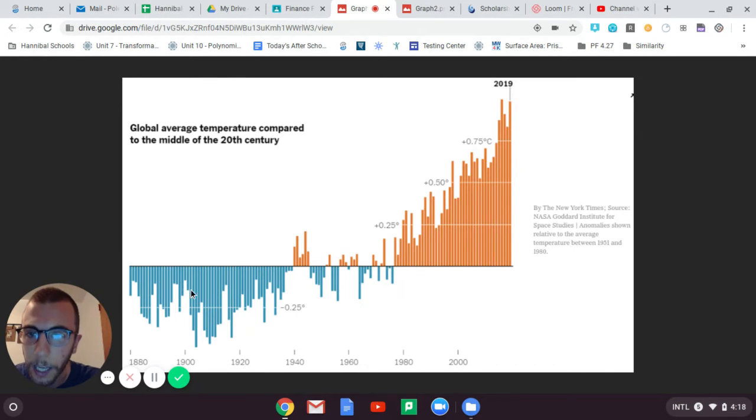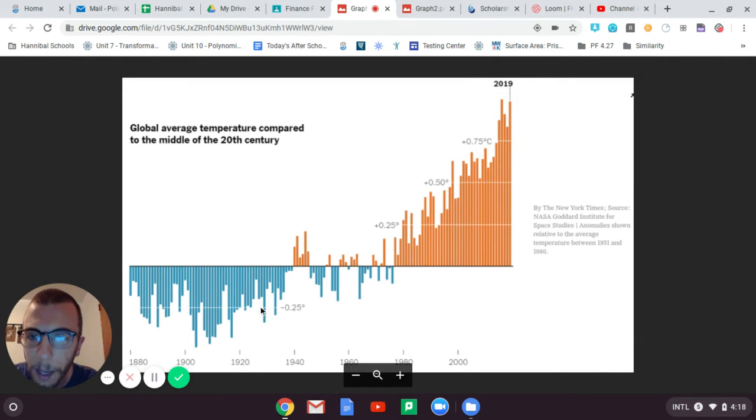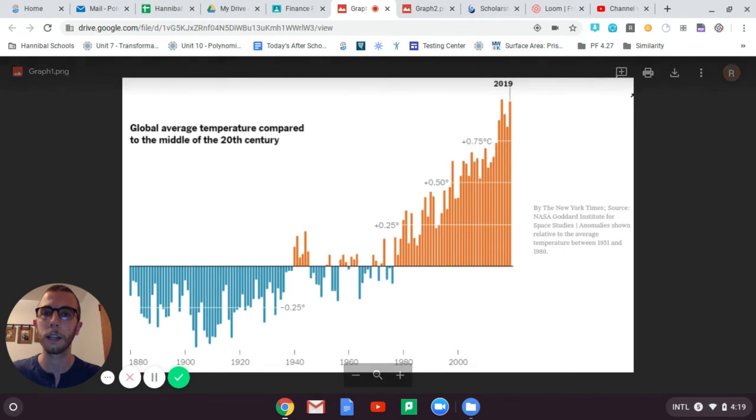On the other side of that, you see when we go down into the blue, we have those same increments, so negative 0.25. Now, negative 0.5 would probably be right around here, but there's not enough room to squeeze that in. So what that means, let's see, 1920 hits right here. So 1920 on average was 0.25, a quarter of a degree colder than that average temperature between 1951 and 1980. So just trying to help you understand how to read this graph here.